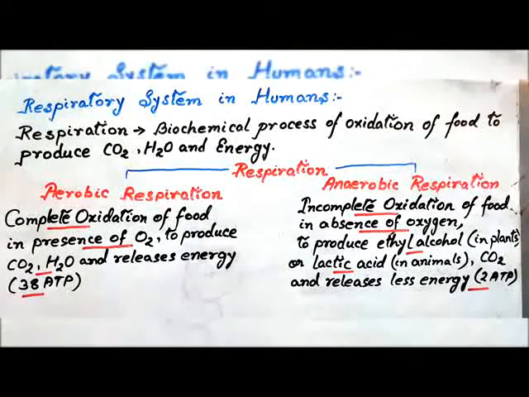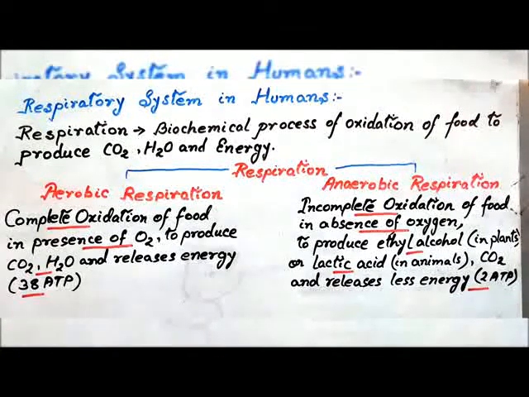In lower organisms, such as some bacteria, oxidation of food takes place in the absence of oxygen. This is called anaerobic respiration. In this process, glucose is not completely oxidized to form carbon dioxide and water. Rather, it is oxidized to produce ethyl alcohol in plants or different organic acids like lactic acid in animals.